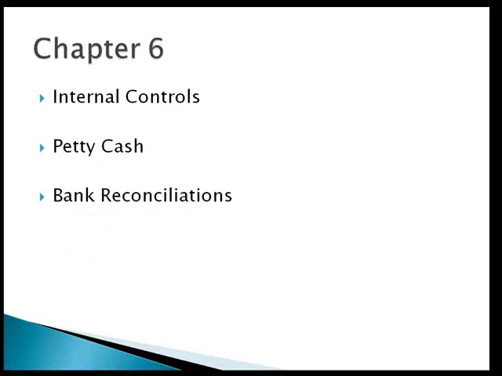Chapter 6 focuses on 3 different areas: internal controls, petty cash, and bank recs. We are not going to cover internal controls very heavily. You can read through that. That's conceptual material that you can learn on your own. But we are going to focus on petty cash and bank reconciliations.